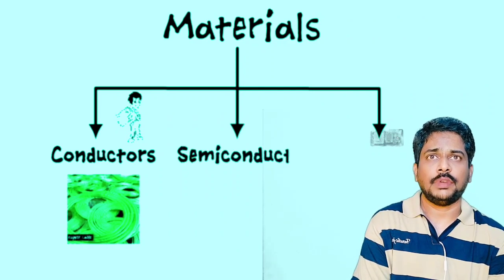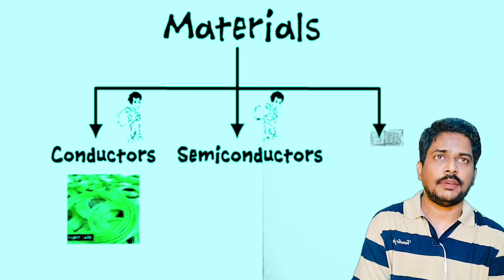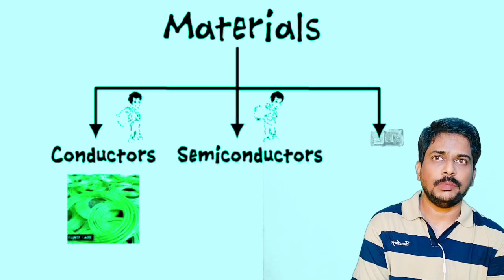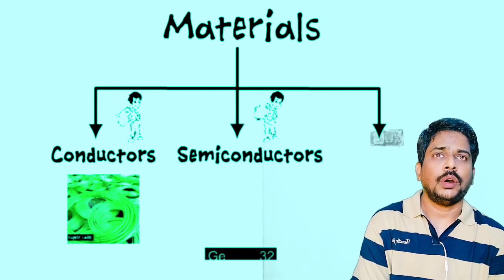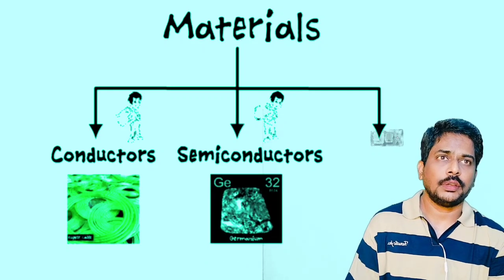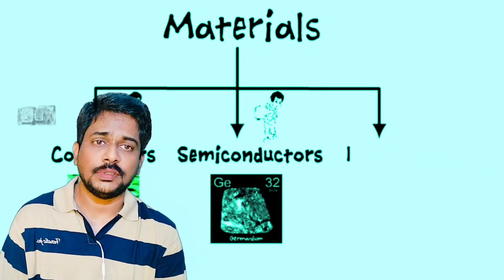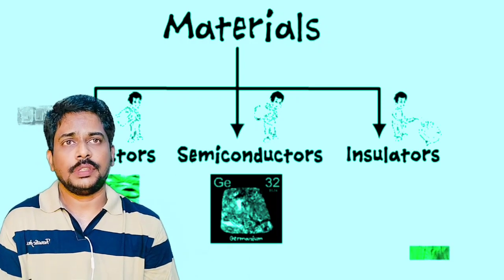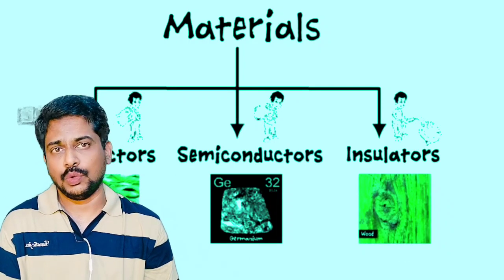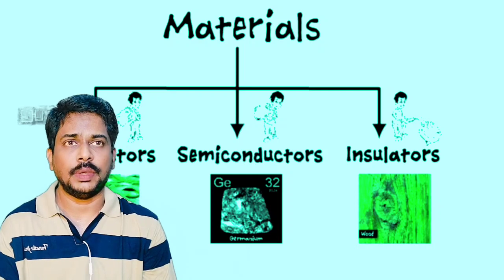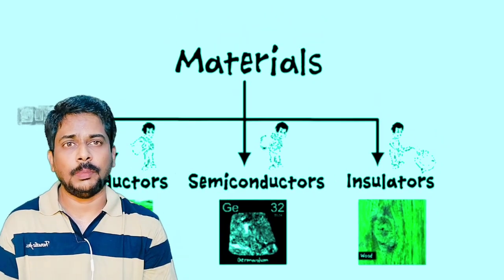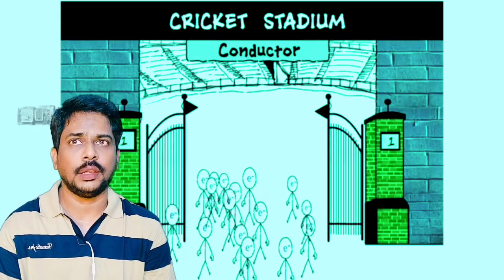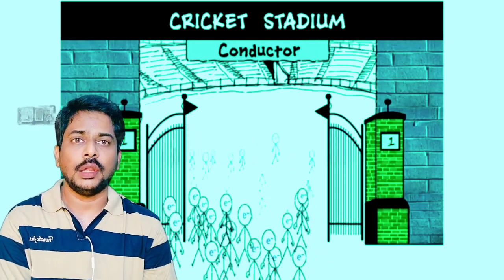Coming to the second one, semiconductors have properties between conductors and insulators, and examples are germanium and silicon. Another one is the insulator, which does not allow current to pass through it. We call them insulators, and rubber and wood are the best examples. So we classify materials into three broad categories: conductors, semiconductors, and insulators.